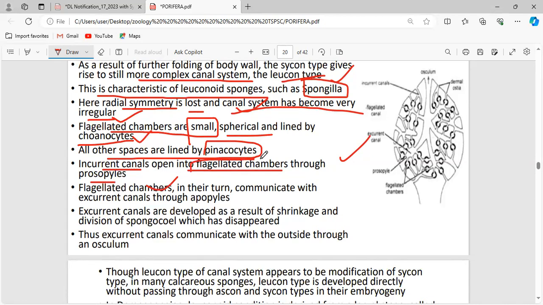And what are these flagellated chambers? Can you name them? Just now I have explained. The incurrent canals send their water into one canal, through the prosopyles. This incurrent canal has no flagella present, and the canal it connects to will have the flagella. What is the name of that canal?